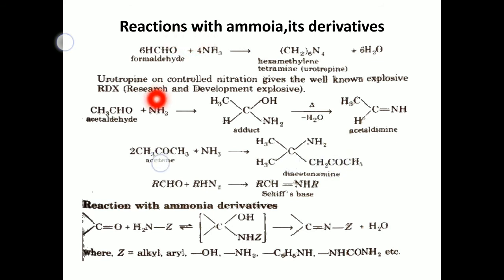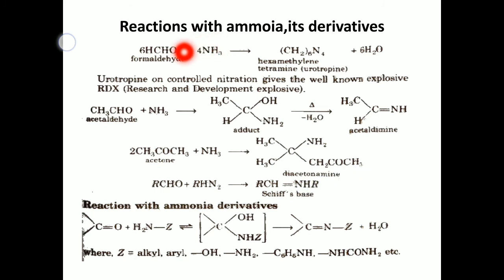Diacetone: two molecules of acetone react with ammonia to produce diacetone amine. The first molecule of acetone is attacked by ammonia, as in acetaldehyde, which you have seen just now, and the second molecule of acetone connects with the first molecule's carbonyl carbon to produce diacetone amine.